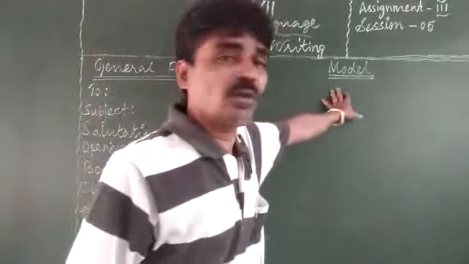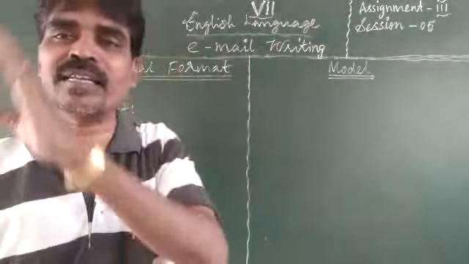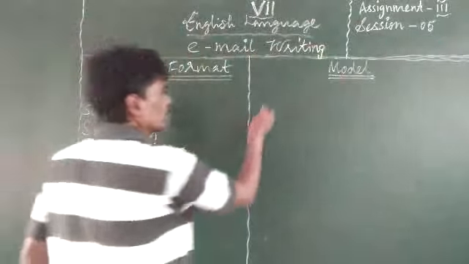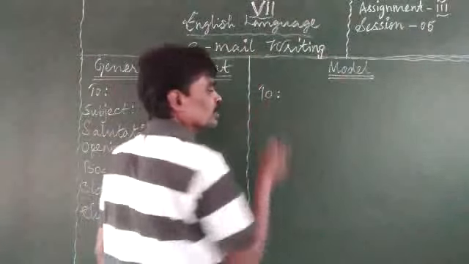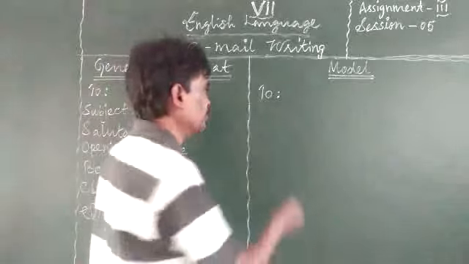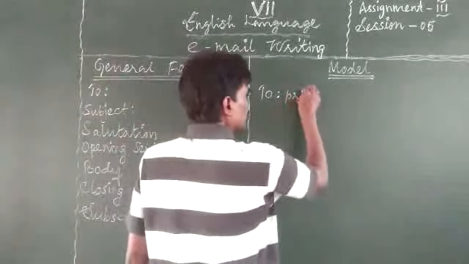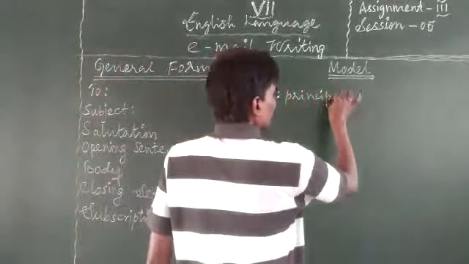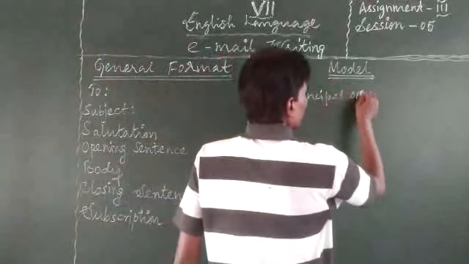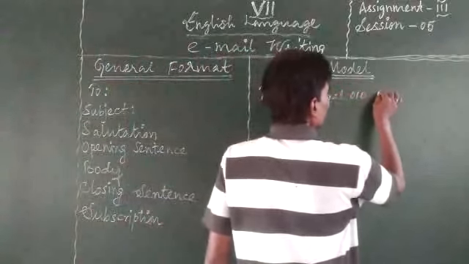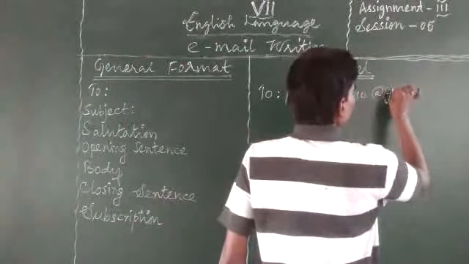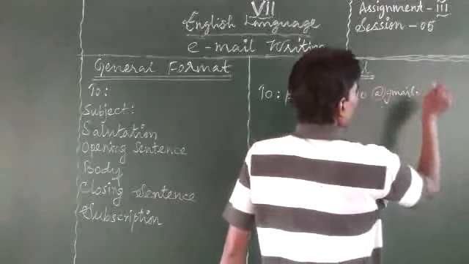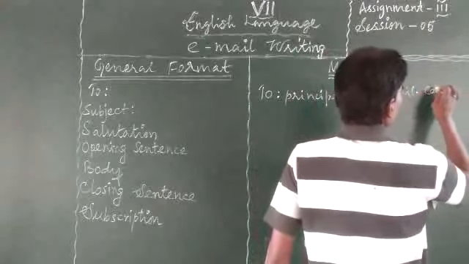Now we shall go through the real model of writing an email. First I told you the plausible email ID. For example, a simple example, I am giving a principal 010@gmail.com. Right?